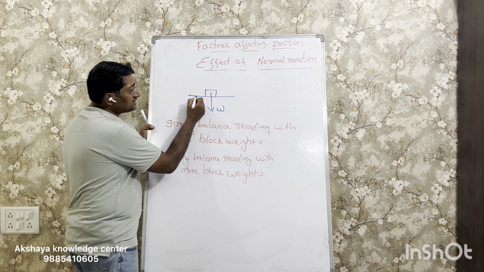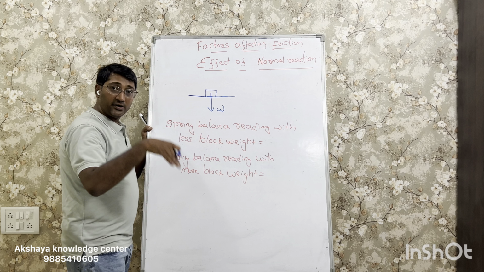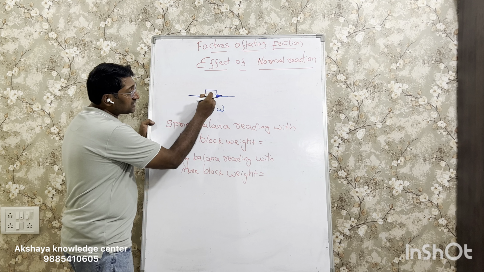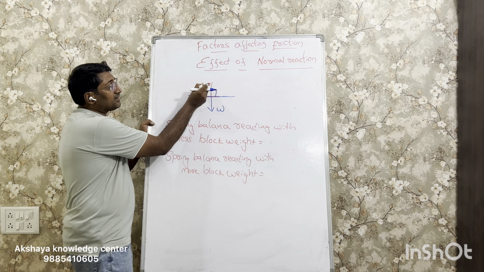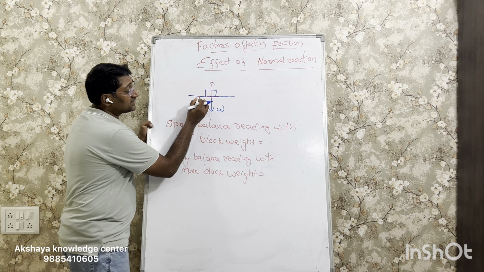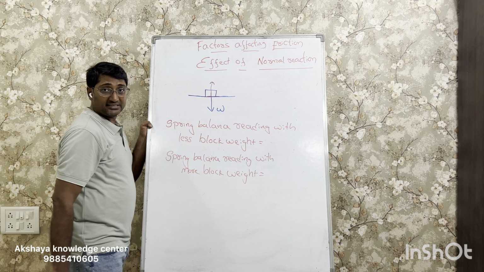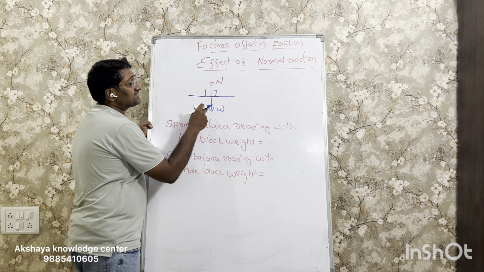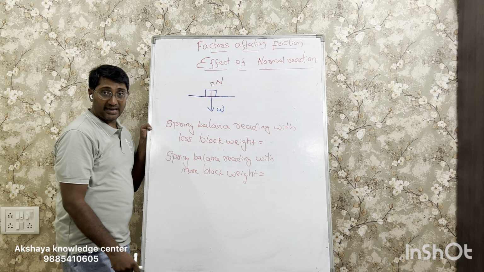Because the earth's surface or the floor is stopping us from going inwards. It is applying a force. And in fact, that force is starting from this surface and it is perpendicular, or in this case it is opposite to the direction of the weight. So the surface is applying a force that is normal to the weight direction or perpendicular to the weight direction in this case. This force that is opposing the movement of the block downward is called the normal reaction.